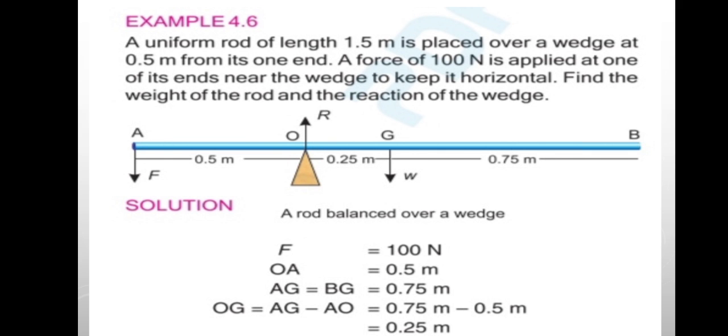The distance from point O to A is 0.5 meter, and the distance AG equals BG, and both are equal to 0.75 meter. We can also say that OG equals AG minus OA, which equals 0.75 meter minus 0.5 meter, which equals 0.25 meter.